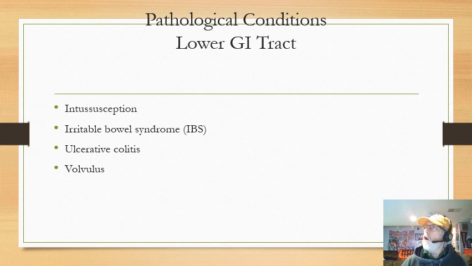Ulcerative colitis. Ulcerative colitis is also an autoimmune disease, very much like Crohn's disease, but ulcerative colitis only involves the colon. It starts at the anus and works proximally, up into the rectum, from the rectum to the sigmoid colon to the descending colon. It very rarely goes past the middle portion of the transverse colon. What it causes is a very superficial ulcer that goes around the whole inside of the colon.